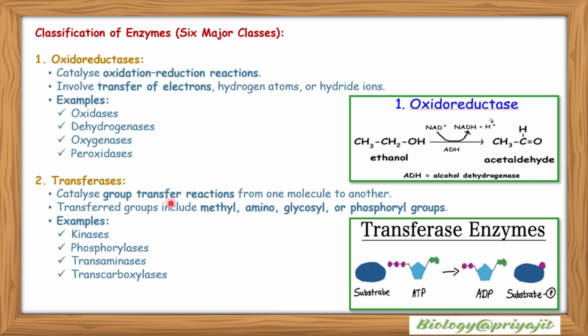Transferases catalyze group transfer reactions from one molecule to another. Transferred groups include methyl, amino, glycosyl or phosphoryl groups. Examples include kinases, phosphorylases, transaminases and transcarbamylases. This is a transferase enzyme. They add ATP with the substrate and it will phosphorylate the substrate and one molecule of ADP will be formed.